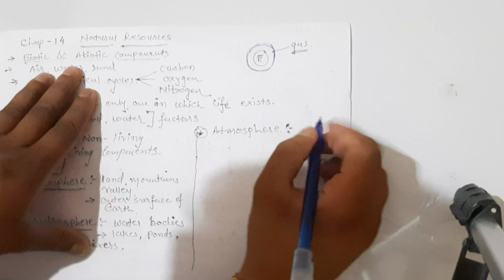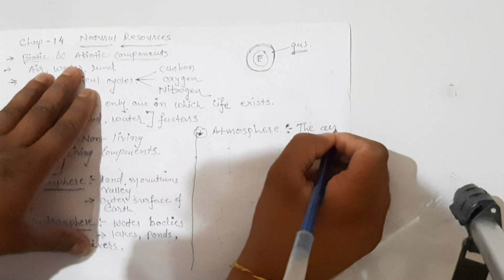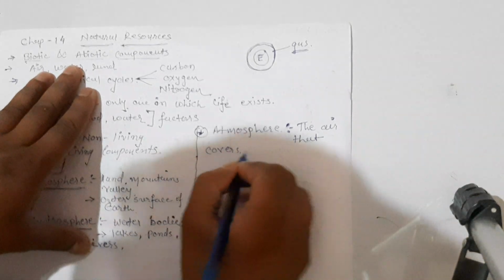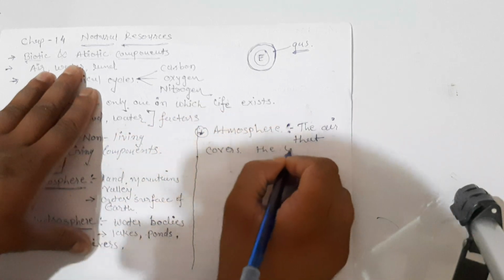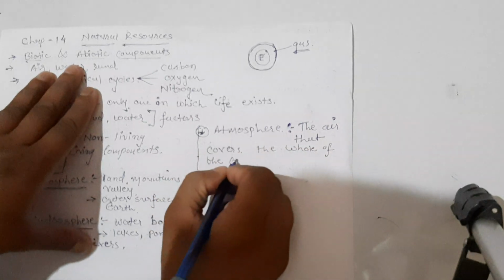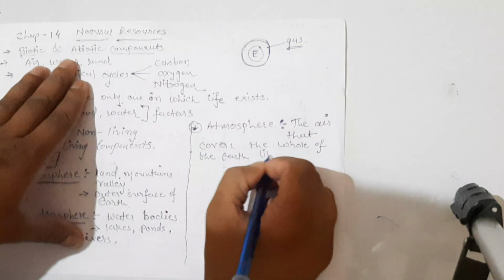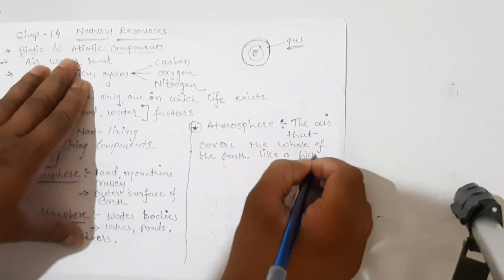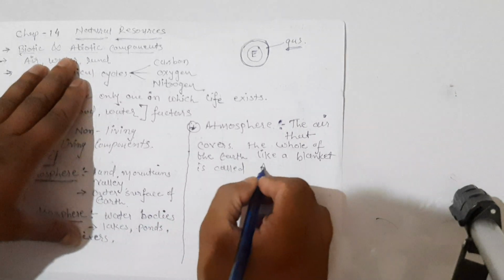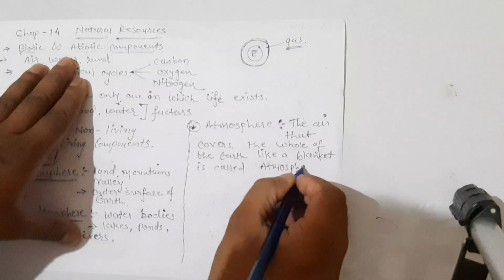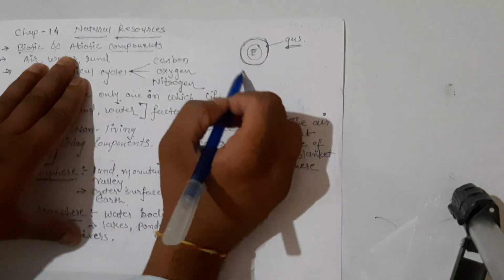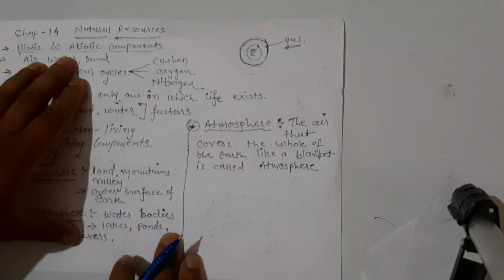We can say that the air that covers the whole of the earth like a blanket is called the atmosphere, right? So the layer, the blanket of earth, is called our atmosphere.